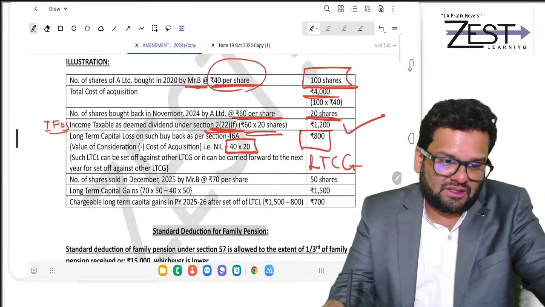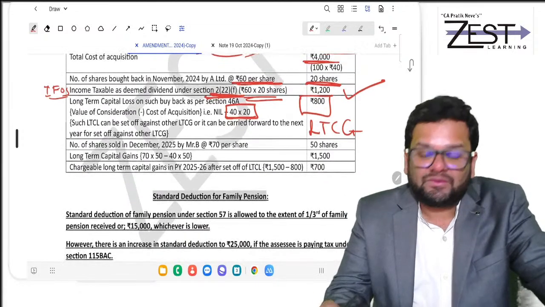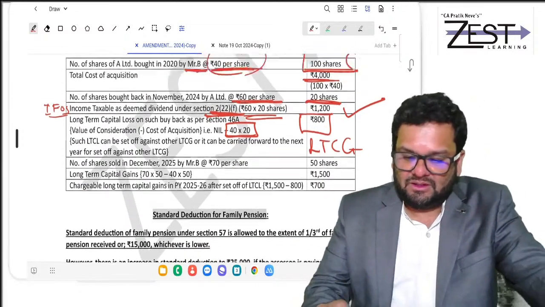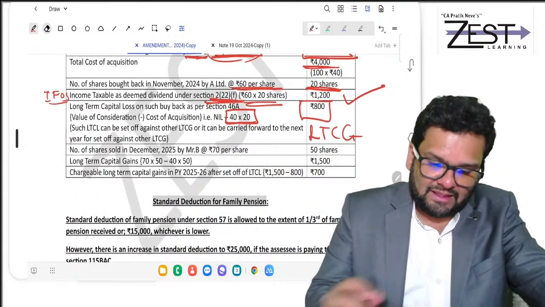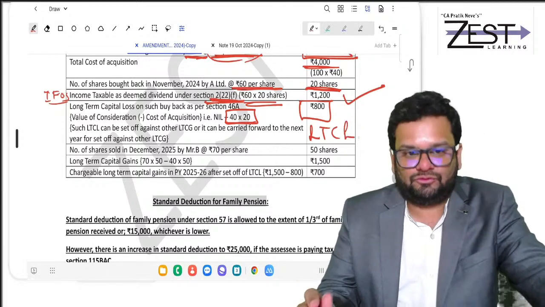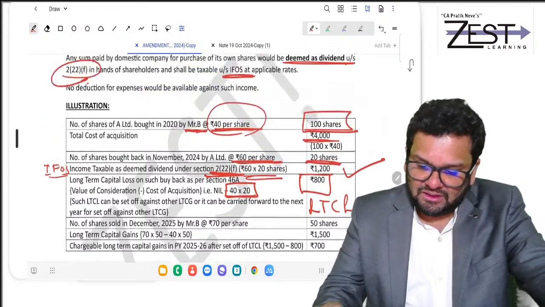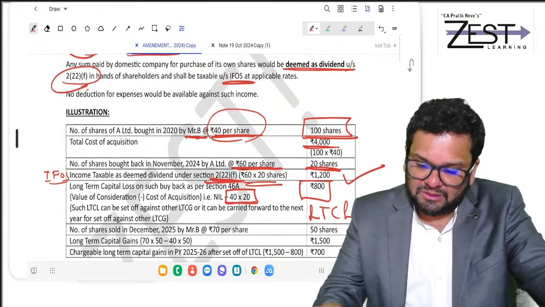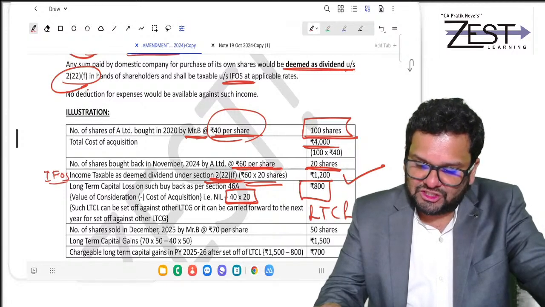Which loss? In this example, long term capital loss. In future, when you have any long term capital gain, then that long term capital loss can be set off. Like in this example, in future, I had some remaining shares. See, totally I had bought 100 shares.